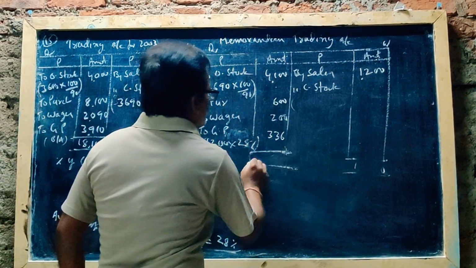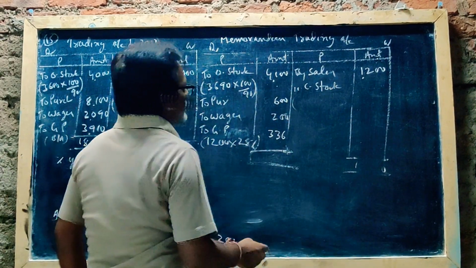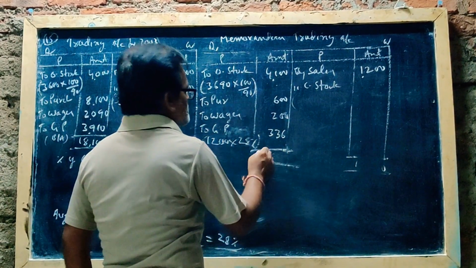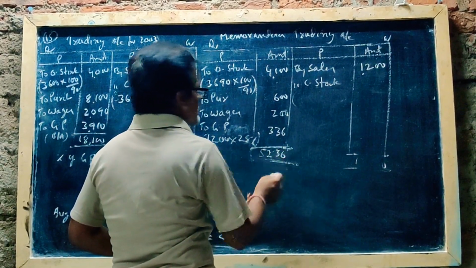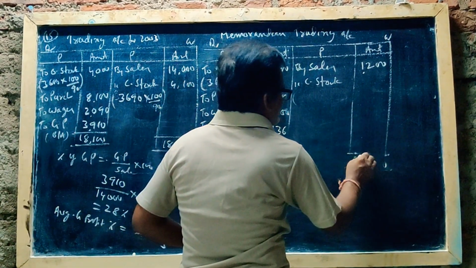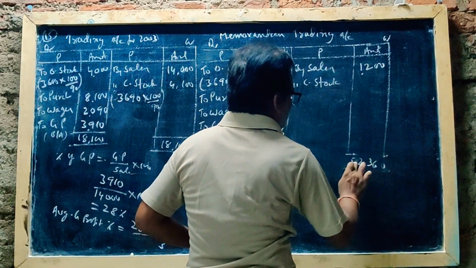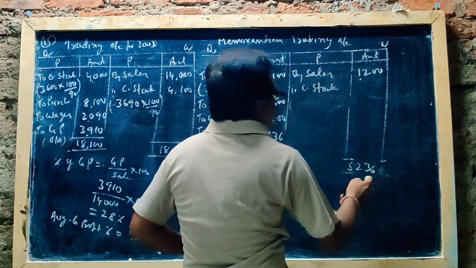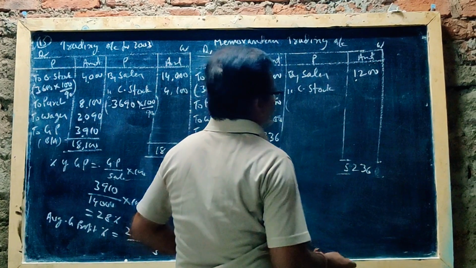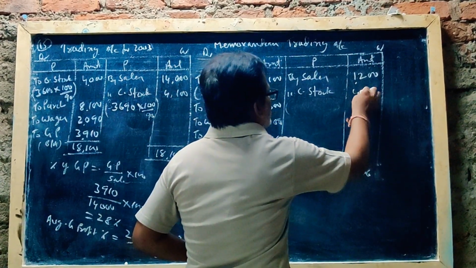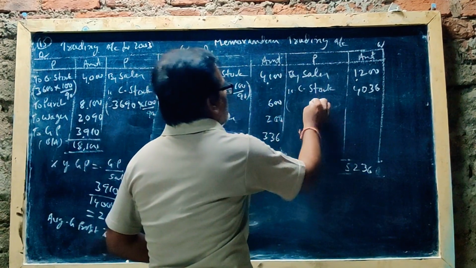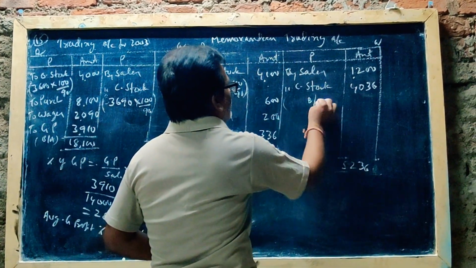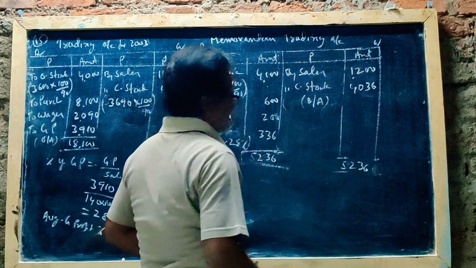Now find the closing stock. Total how much here? 5236. 5236 minus 1200, 4036. So this is the balance amount, 4036.